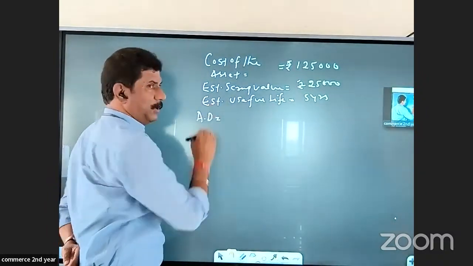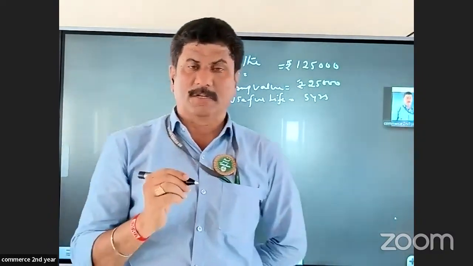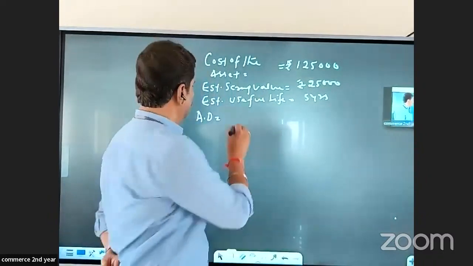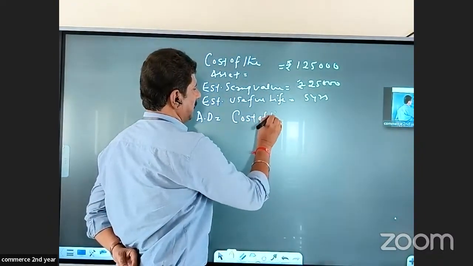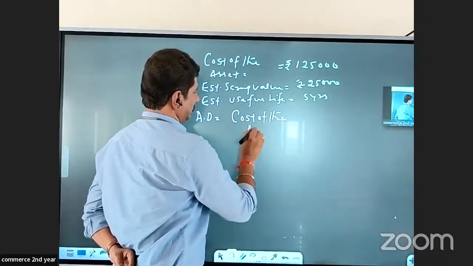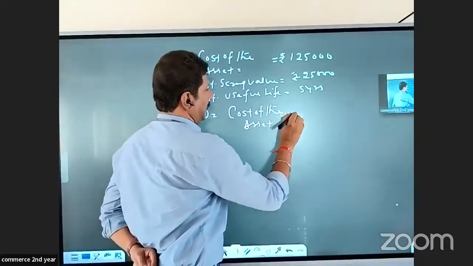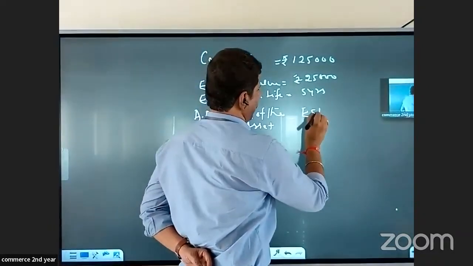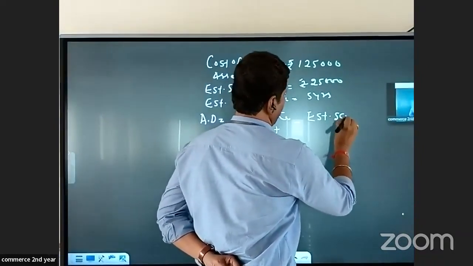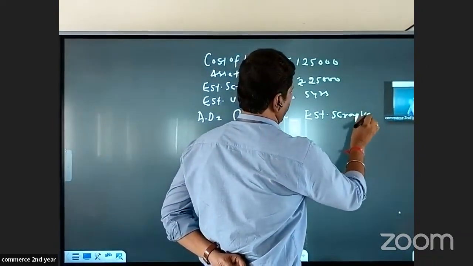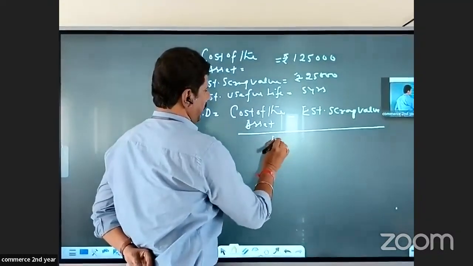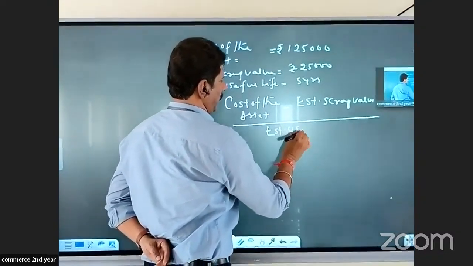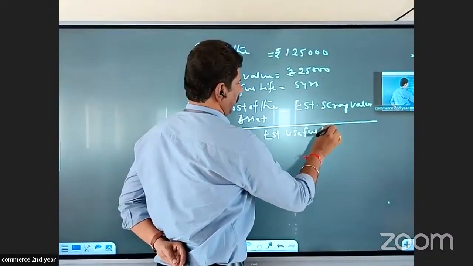Annual depreciation is equal to, what is the formula? Cost of the asset minus estimated scrap value, whole divided by estimated useful life.